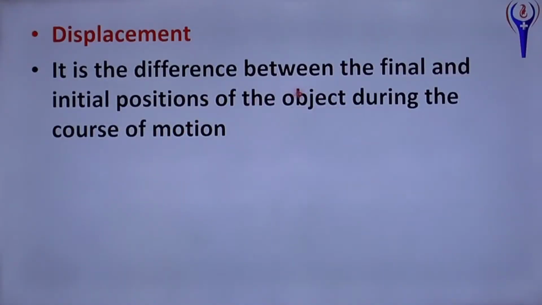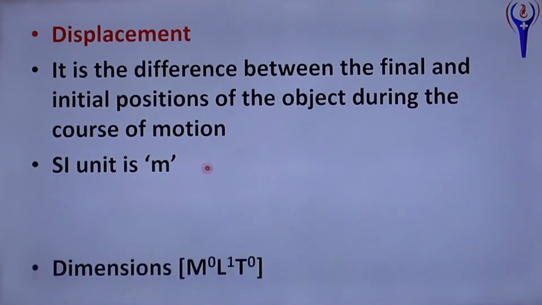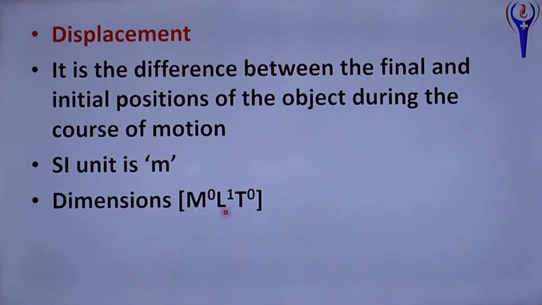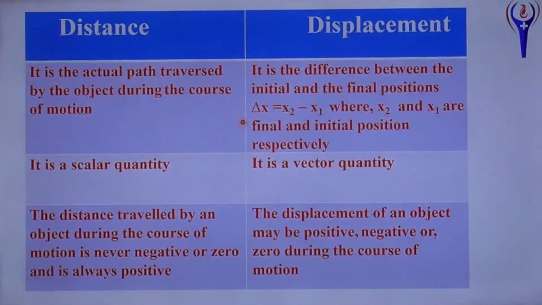Displacement is the difference between the final and initial position of the object during the course of motion. SI unit is the same as distance, meter. Dimension formula L power 1. Difference between distance and displacement: distance is the actual path traversed by the object during the course of motion. Displacement is the change of position, final position minus initial position, x2 minus x1. Distance is a scalar quantity. Displacement is a vector quantity.